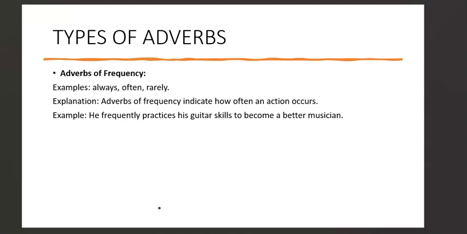Frequently shows how often they love fries, or they always eat fries. They often, they rarely, those are adverbs of frequency showing us how often an action is done. Let's have this example sentence: He frequently practices his guitar skills to become a better musician.